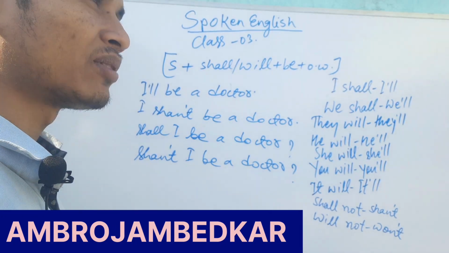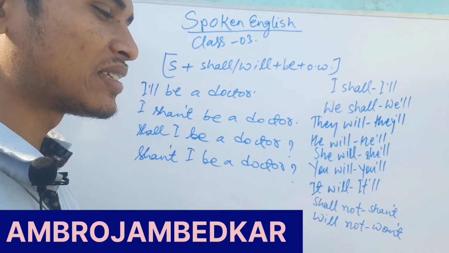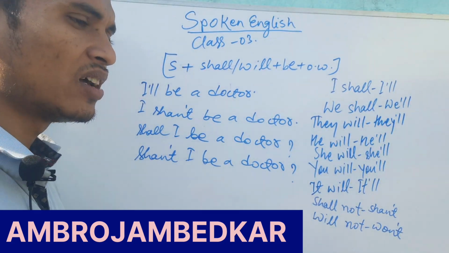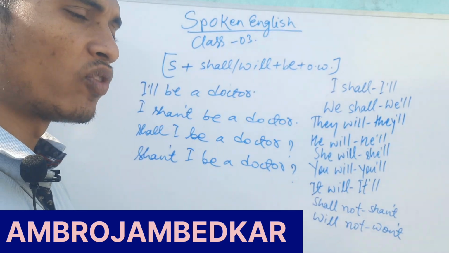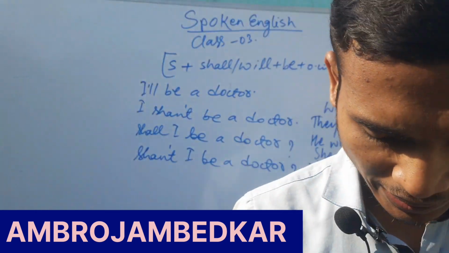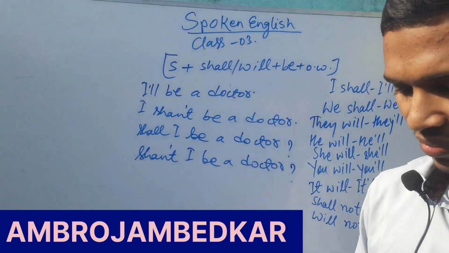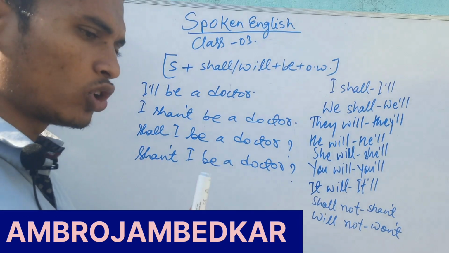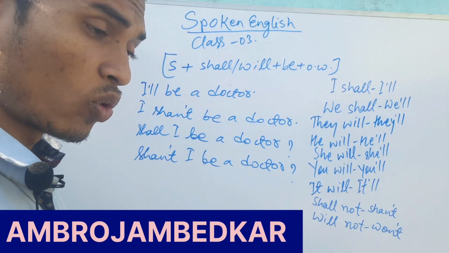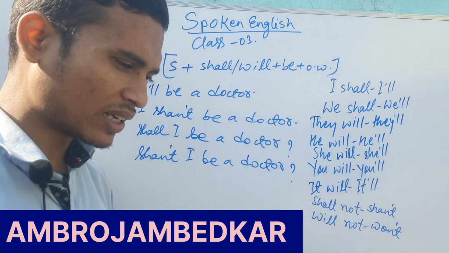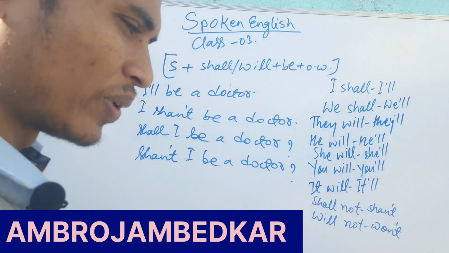आप एक्सप्रेशन के साथ बोलते हैं तो कुछ अलग ही लिरिक्स और कुछ अलग ही रिदम आ जाता है. जैसे Ram will be a teacher, Ram won't be a teacher, will Ram be a teacher, won't Ram be a teacher. इस तरह से आप प्रैक्टिस करिए, प्रैक्टिस. जैसे, they will be thieves, they won't be thieves, will they be thieves, won't they be thieves. Okay, और अंतिम में आप इसमें क्वेश्चन भी ऐड कर सकते हैं, जैसे what, when.